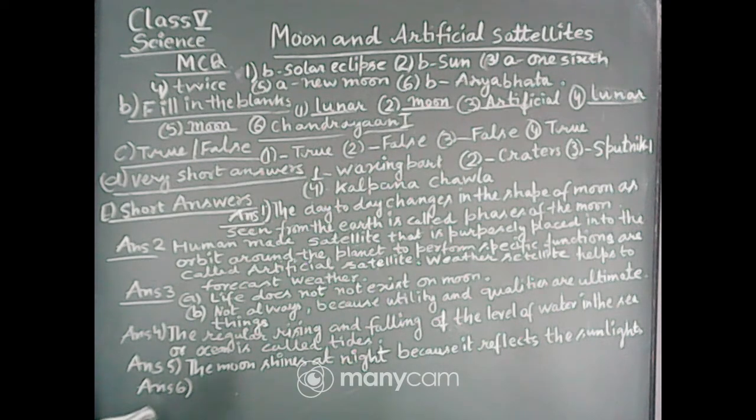Now question 3. Moon appears very beautiful when we see from the earth, but it contains many craters. Does life exist on the moon? Life does not exist on the moon because there is no water and air. And question B, do you think we should always be attracted towards the beautiful things only?